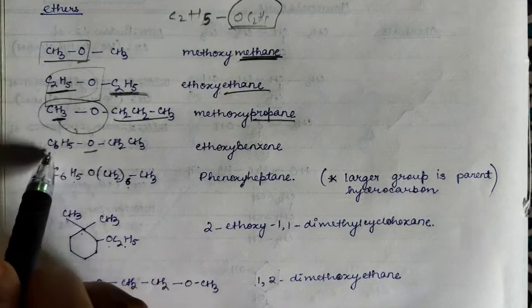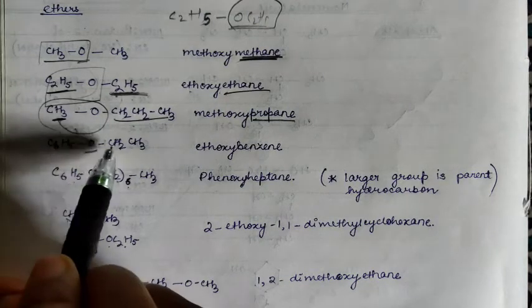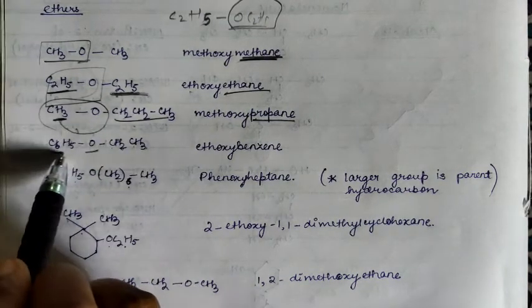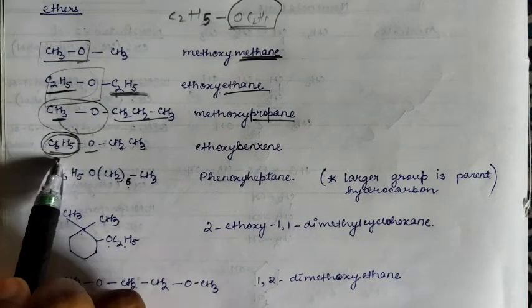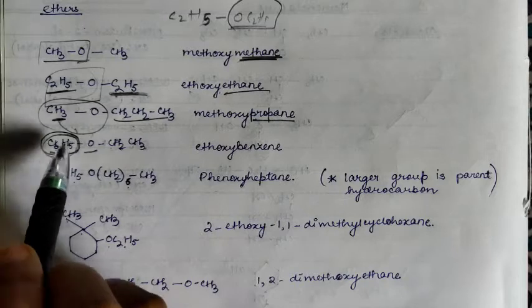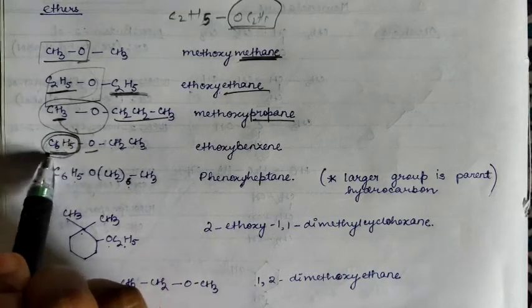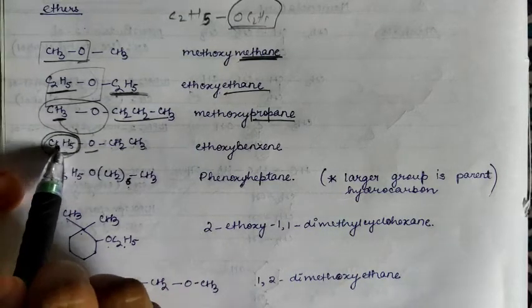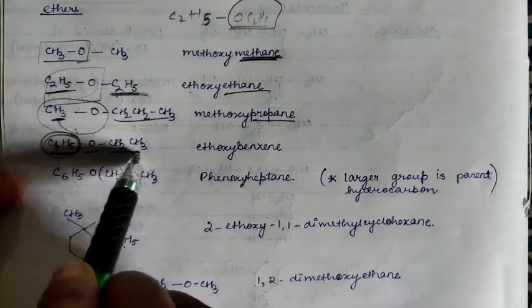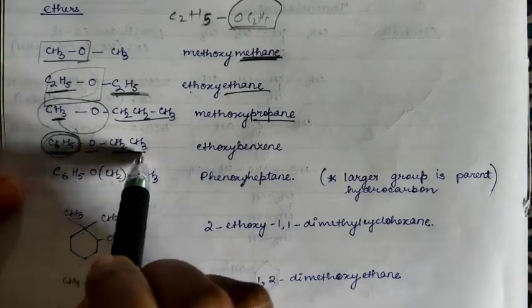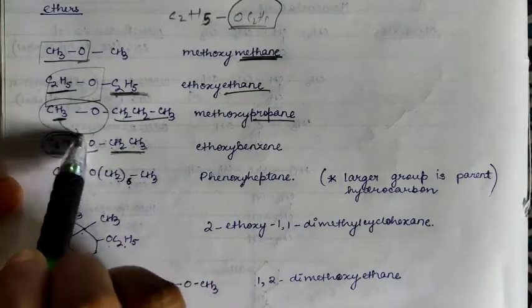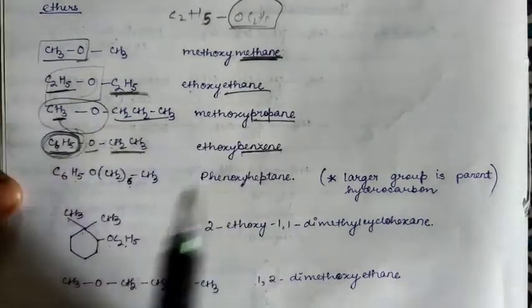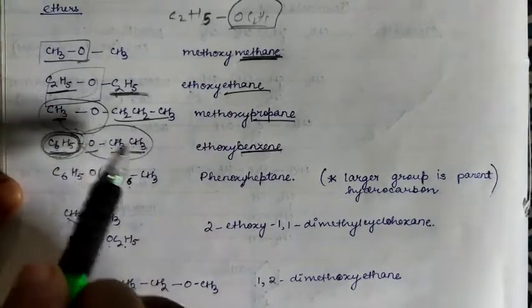Again this side you see C6H5, CH2, CH3. This is the benzene ring, C6H5. So benzene has more carbons than C2, or this is the ethyl group, right? There are 2 carbons here, so ethyl group and benzyl group. So this will be the parent chain. You have to write benzene. Next, what is this? Ethoxy.